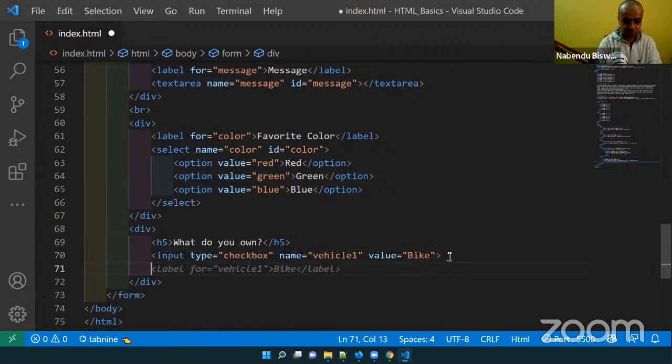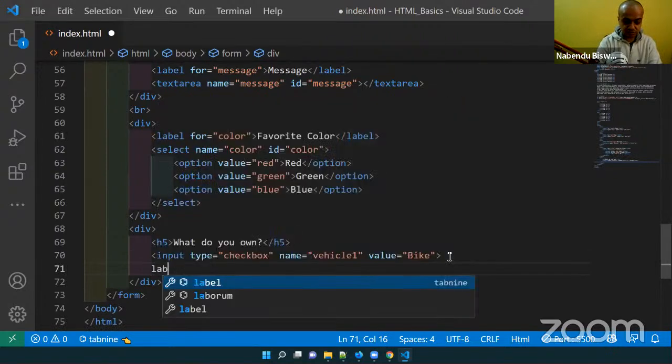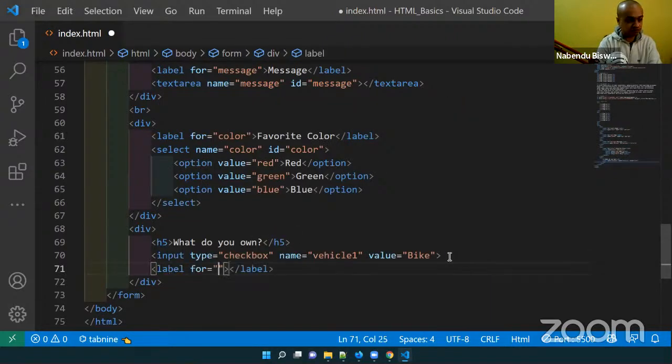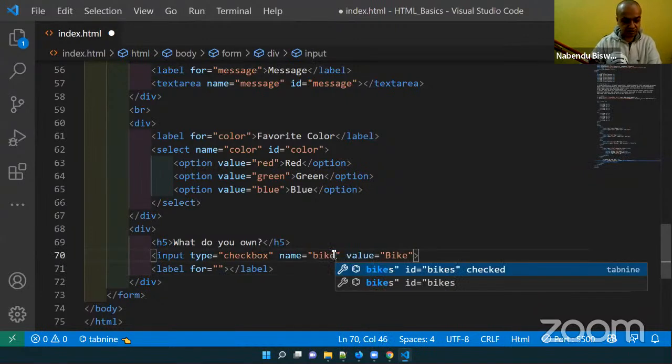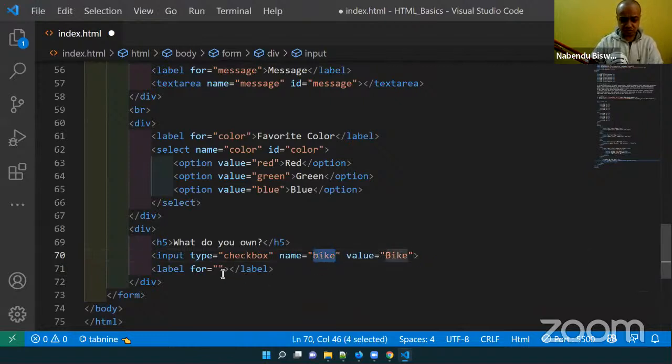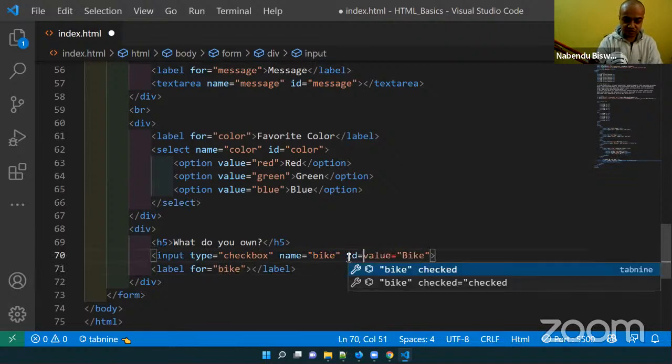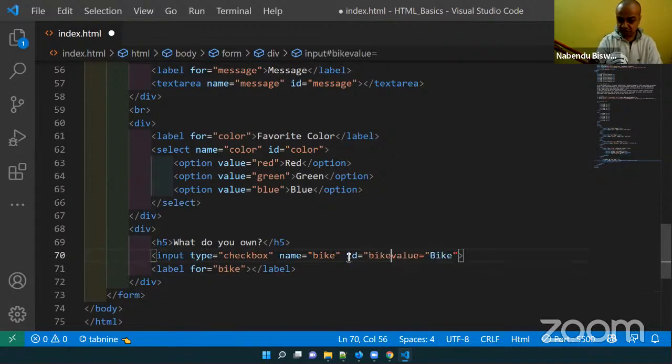So label, and label for. Instead of vehicle1, why don't we take it as bike? So value, let it go capital. If I do a for of this, I have to do an id also equal to bike. That is important.